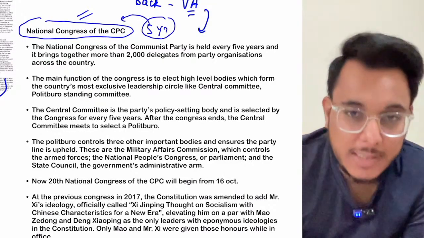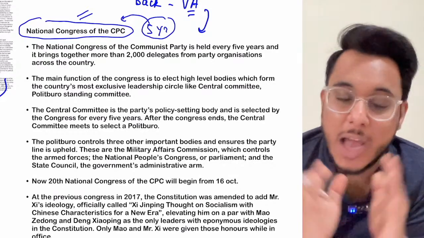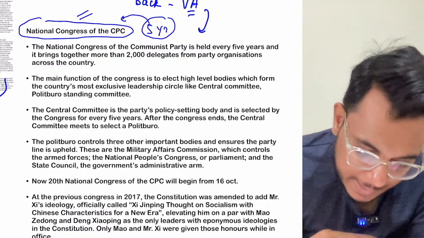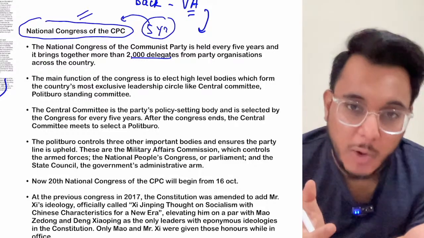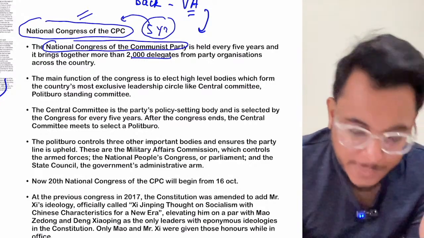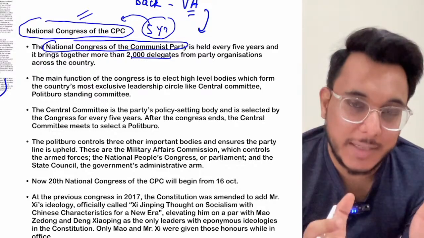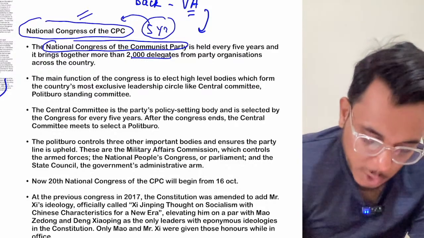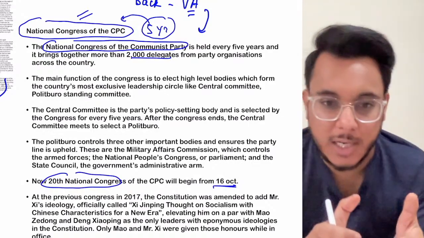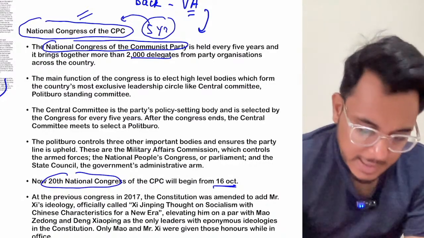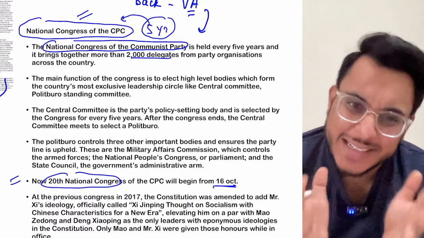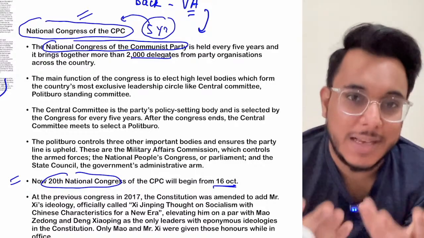And in this National Congress session of the CPC, all the delegates of the CPC come together. More than 2,000 delegates of the Communist Party of China meet under this National Congress. The last such Congress was held in 2017, and this time the 20th such National Congress is being held. From 16th of October, today is 11th of October, so after 5 days, this 20th National Congress will start. Now, when we talk about this National Congress, first of all, let's understand the logic, the purpose of this National Congress.